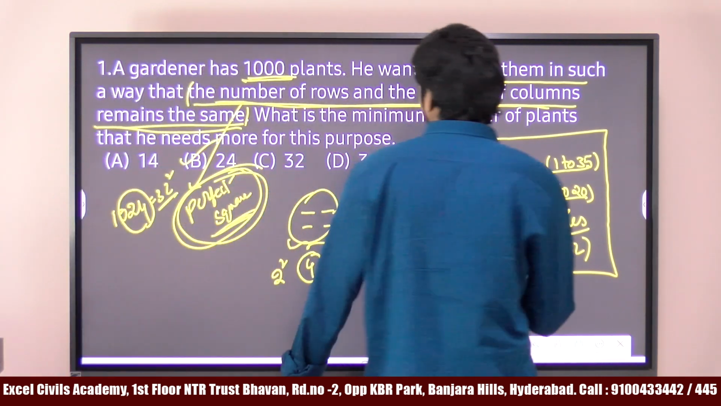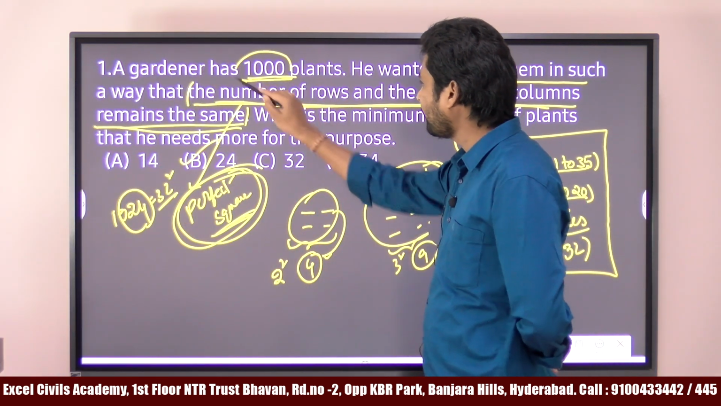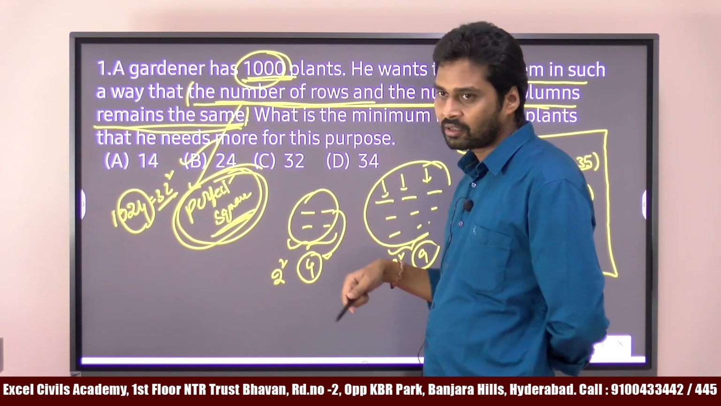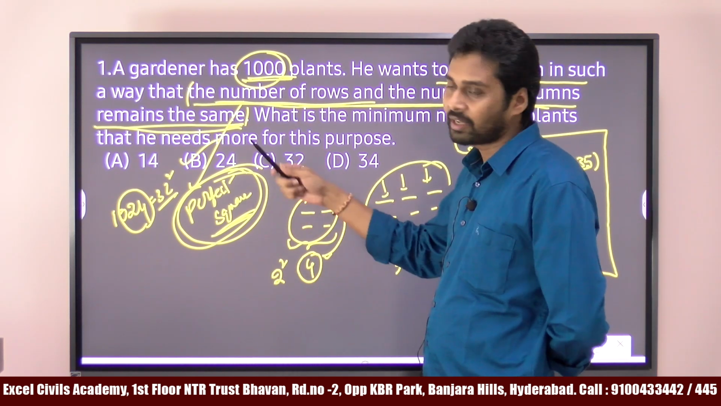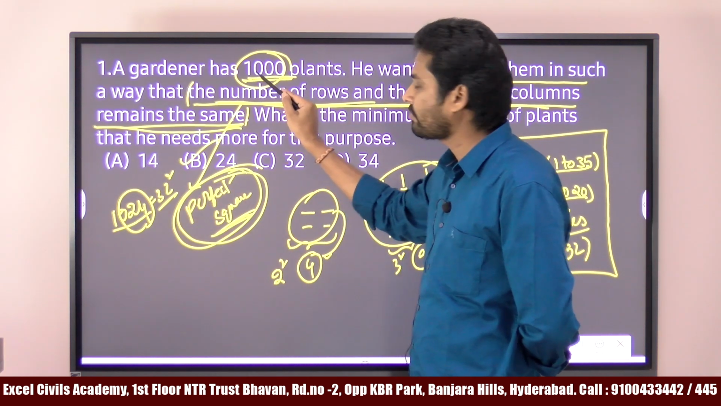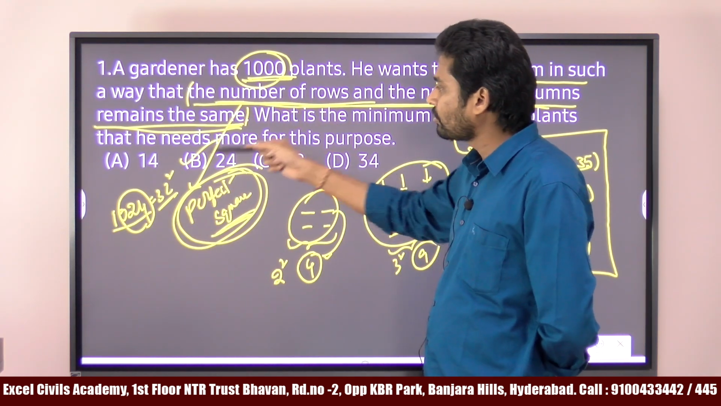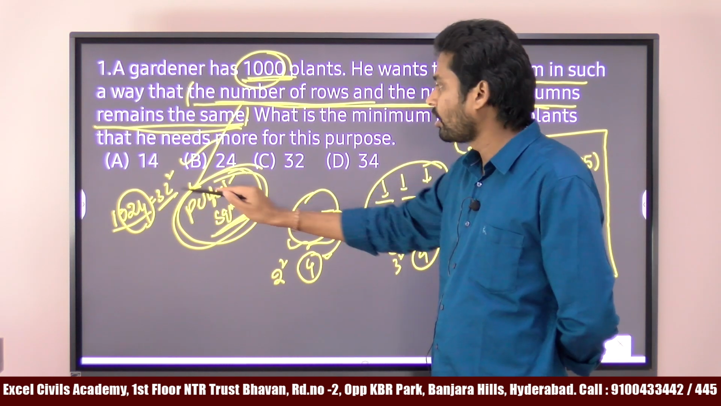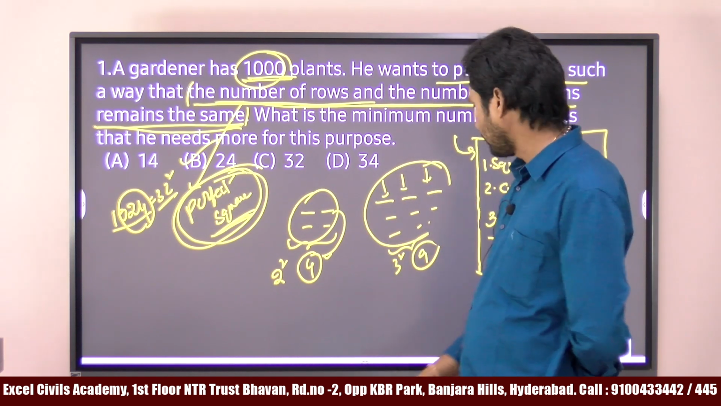By the way, when it comes to this question, 1000 plants he already had. In order to satisfy this condition, he must have 24 extra plants. I mean, the nearest perfect square above 1000 is 1024. How much extra does he want? 24. So the answer is 24, right? Let's go to the next question.